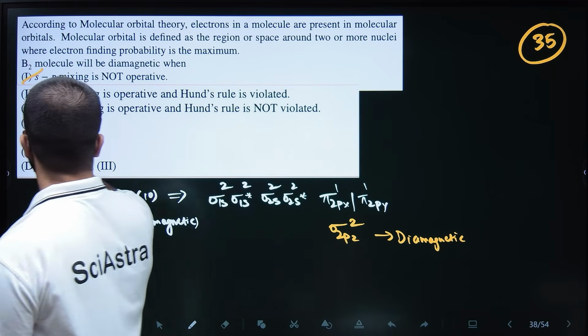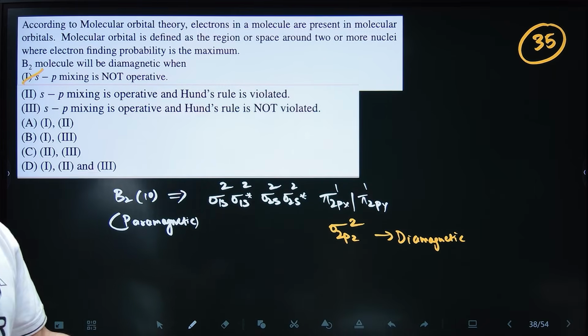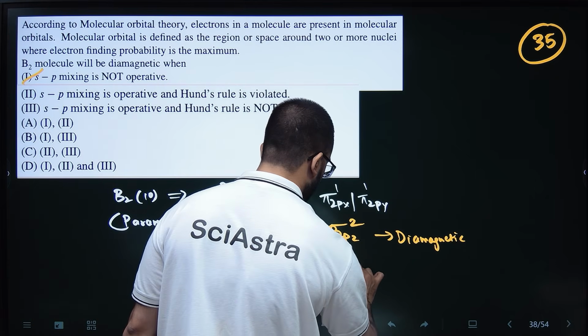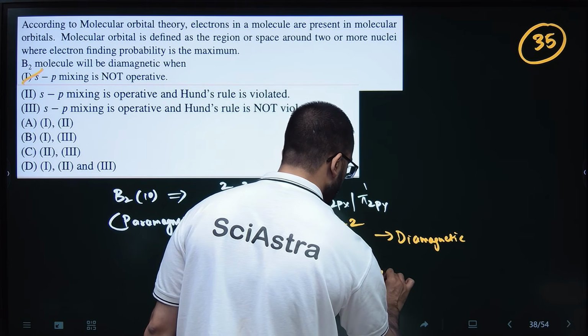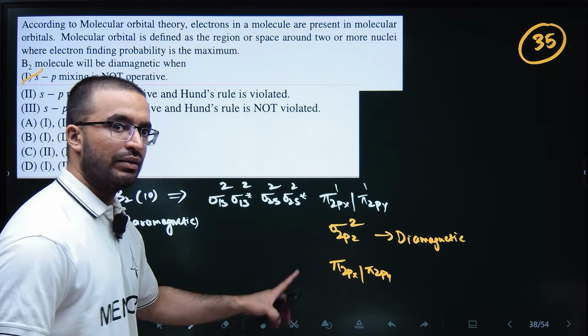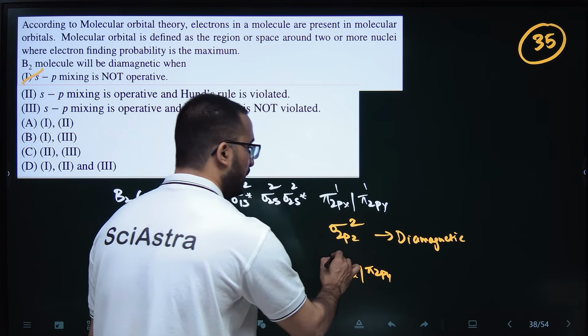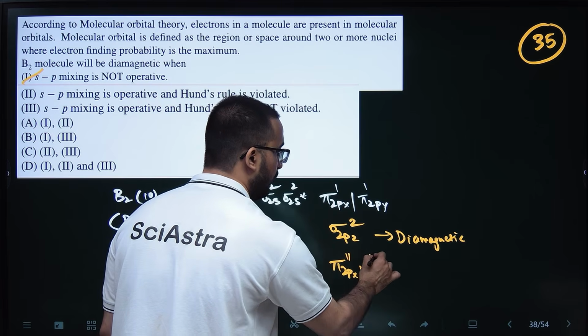Second one is sp mixing is operative, but Hund's rule is violated. So even if sp mixing is operative, pi 2px and pi 2py would have been there. But Hund's rule says that if two or more degenerate orbitals are there, they will first be half filled and then they will be fully filled.